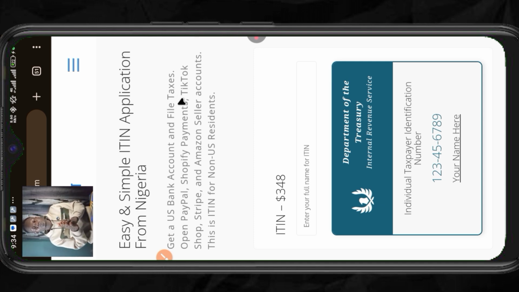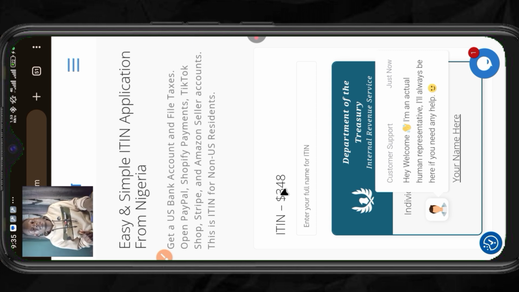So this is where you can actually get your ITIN. The truth is, you have to pay for it. You can see the fee here is $348, and this is actually one of the cheapest websites I've ever seen where you can get your ITIN.